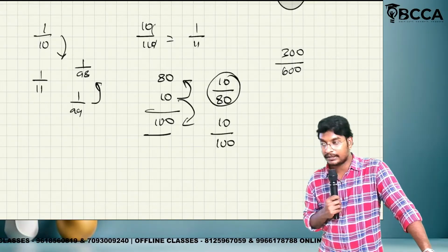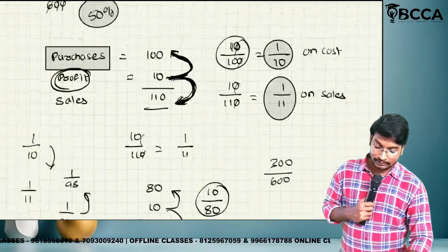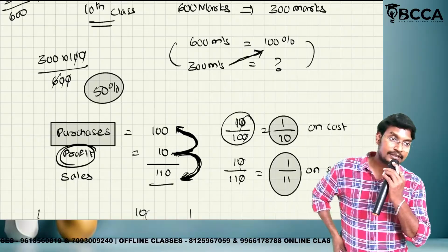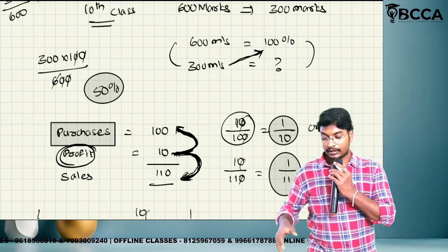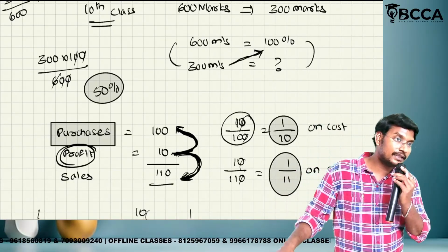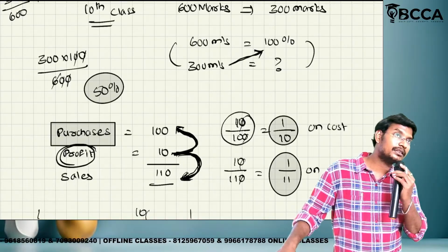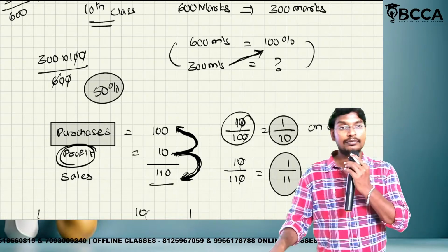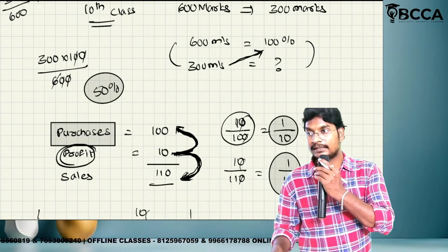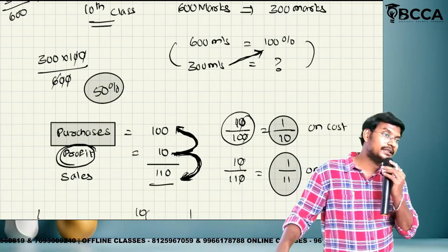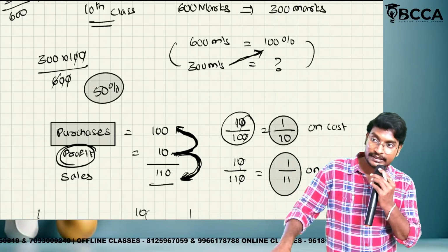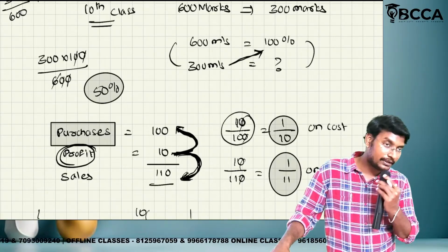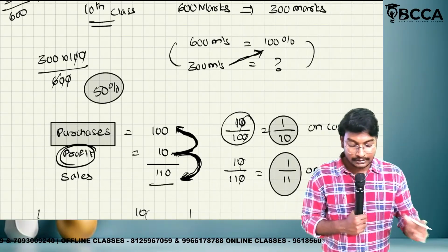So this is how we have completed today's class. What is the meaning of this one? What is the rate of percentage on cost and what is the rate of percentage on sales? So on cost 1 by 10 means on sales how much? 1 by 11. On cost 1 by 88 means on sales 1 by 89. On cost 1 by 22 means on sales 1 by 23. Cost to sales means increases, sales to cost means decreases. Simply, percentage means 300 marks divided by total marks. Like that only we are doing here also. This is how we have completed the discussion.